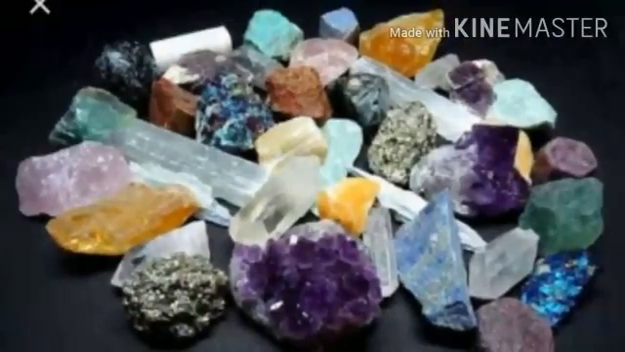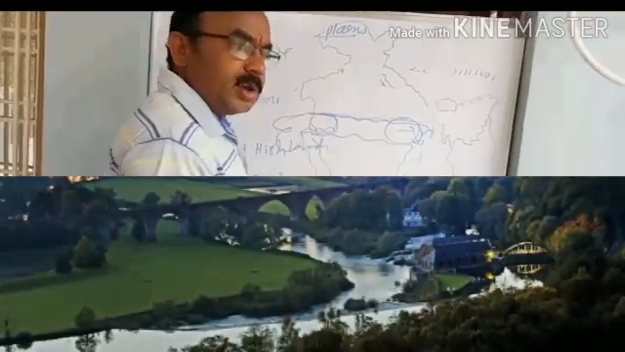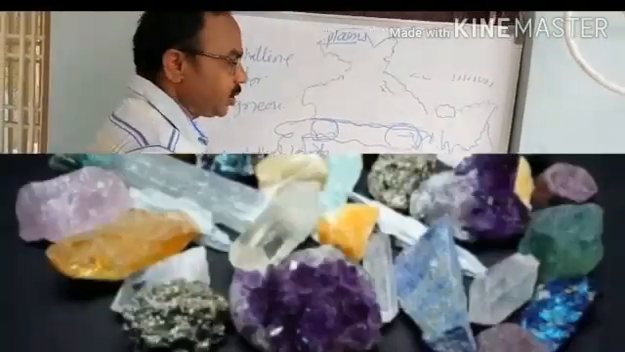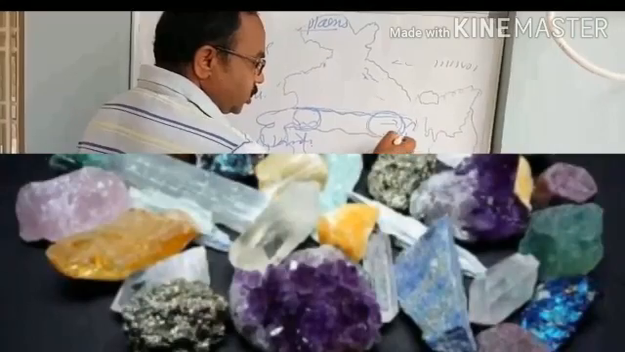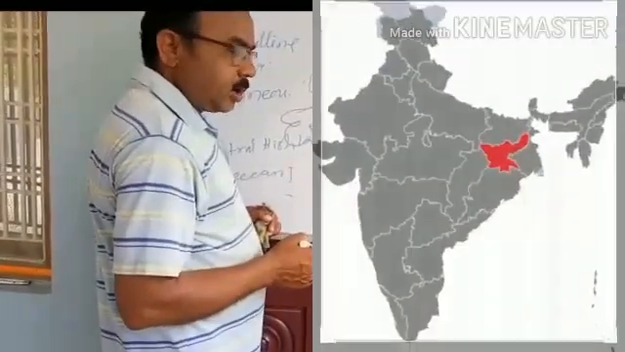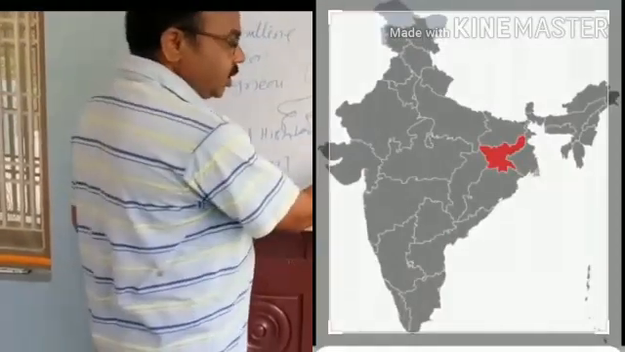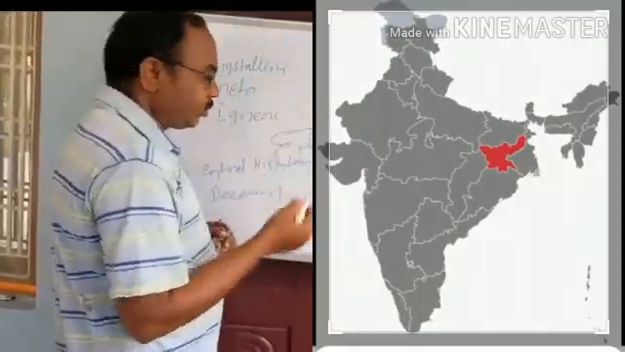Chota Nagpur Plateau is very rich in different types of minerals, so it is often compared with the Ruhr Valley of Germany. Ruhr Valley of Germany is very rich in different types of minerals. In India also, the Chota Nagpur Plateau, which is at present in Jharkhand, is very rich in different types of minerals, so it is often compared with the Ruhr Valley of Germany.